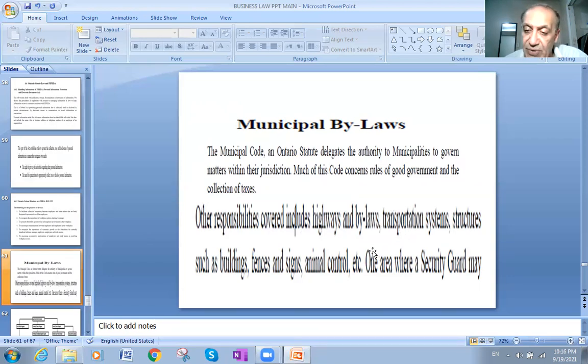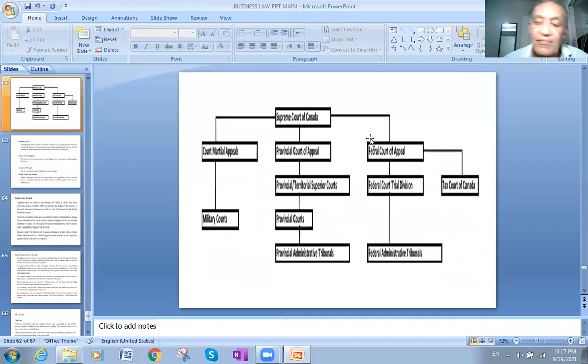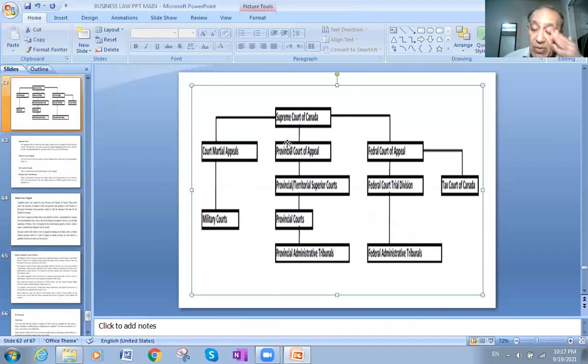like the TTC in Toronto here, and structures such as building fences, which is also municipal bylaw. And animal control, and signs. There are some acts regulating, for example, that everyone must clean up after their dogs and cats, and if they do not do this, there should be a fine and it should be an offense. Okay, that is about the municipal bylaw.